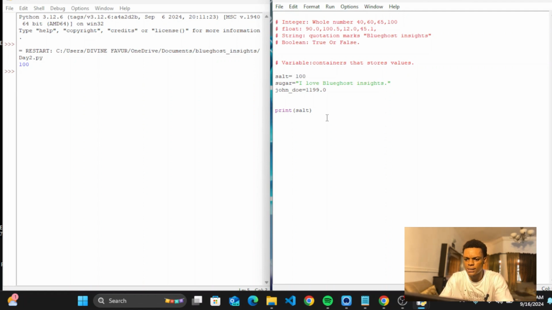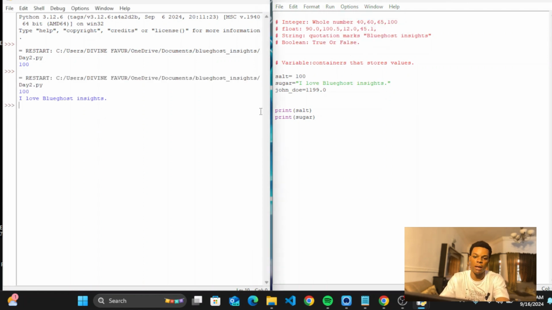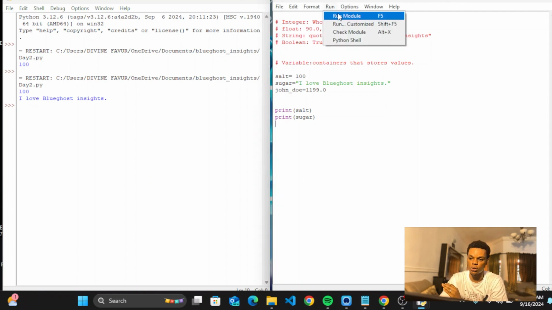The next thing I'm going to do is to print sugar like this. If I come here and I print sugar and I Ctrl S to save it and I run by using F5. So I'll be using F5 to run my code now. You can either come here, click on run module, or use F5.